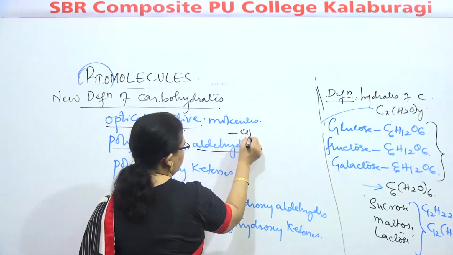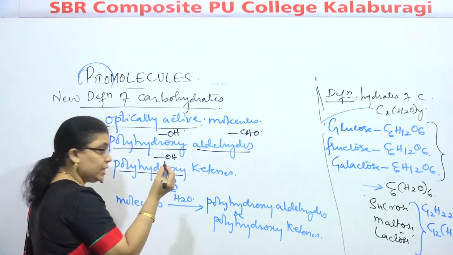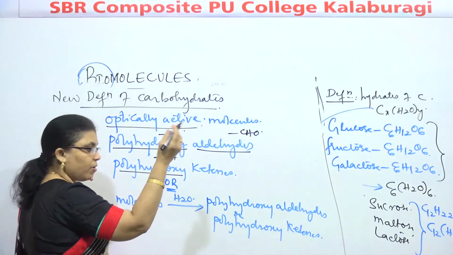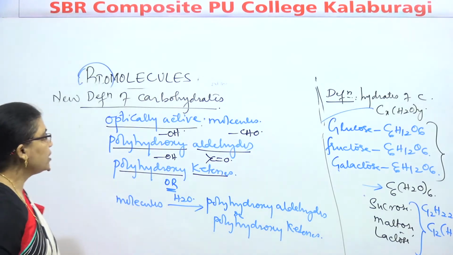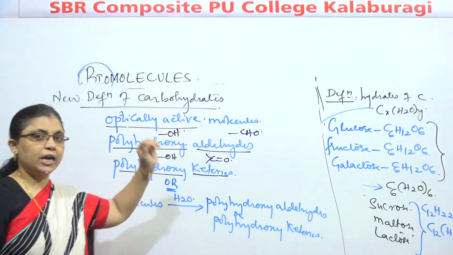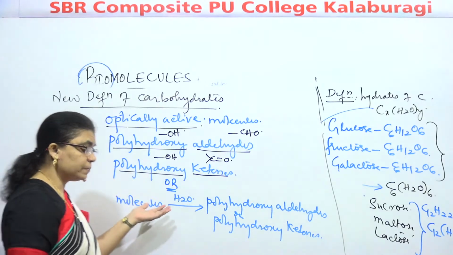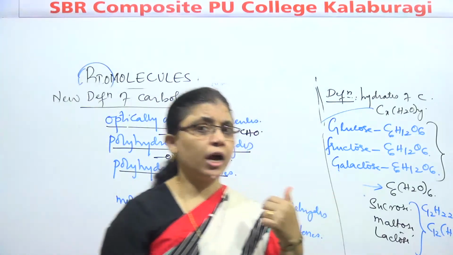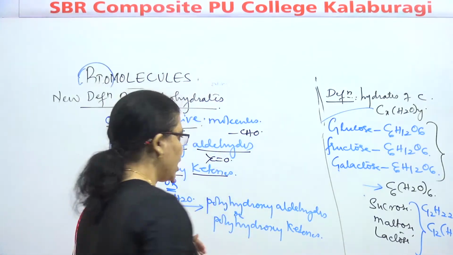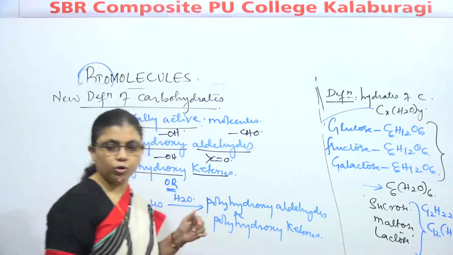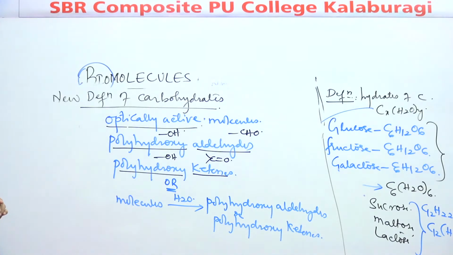Aldehyde, CHO. Polyhydroxy, OH, many groups will be there. Poly means many OH groups. Ketone, C double bond O. It means these are the optically active polyhydroxyaldehyde or polyhydroxyketone. And other than that, even the molecule which on hydrolysis gives polyhydroxyaldehyde and polyhydroxyketone, they too are called as carbohydrate. They too are called as what, children? Carbohydrate. So listen here, the new definition of carbohydrate is like this.